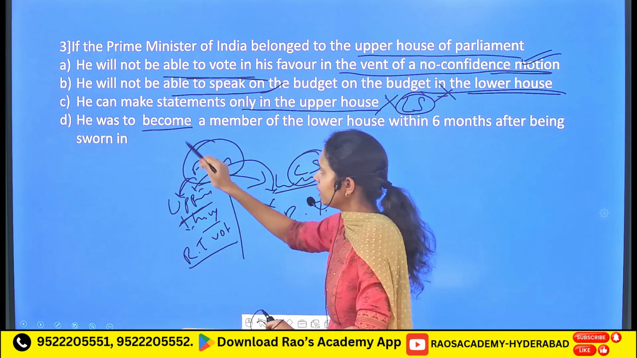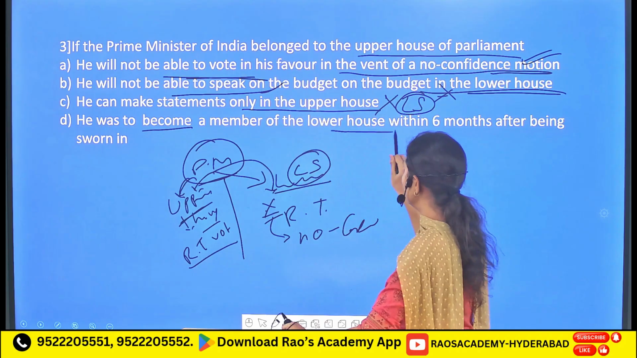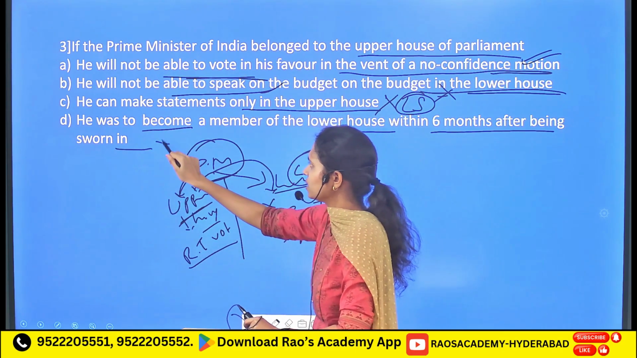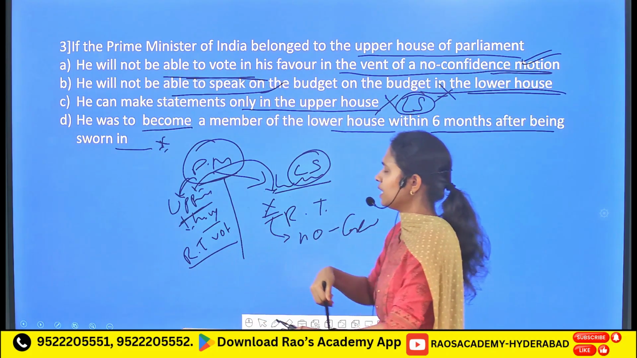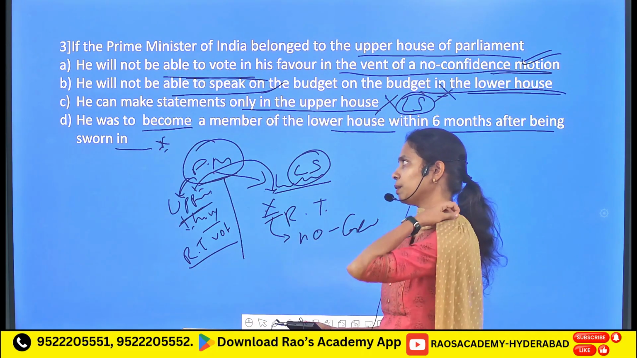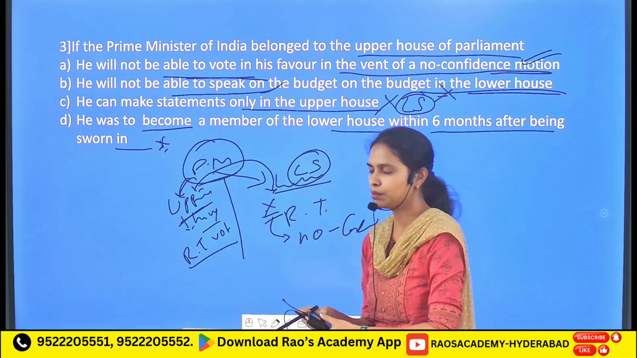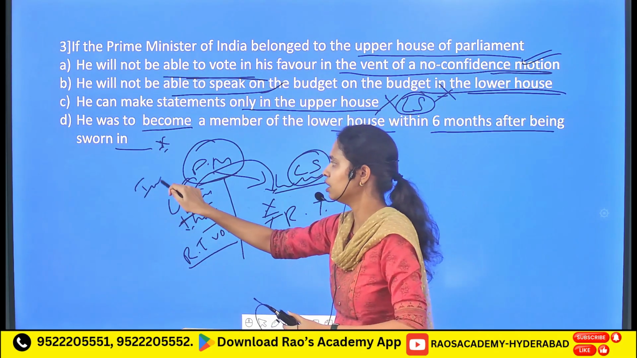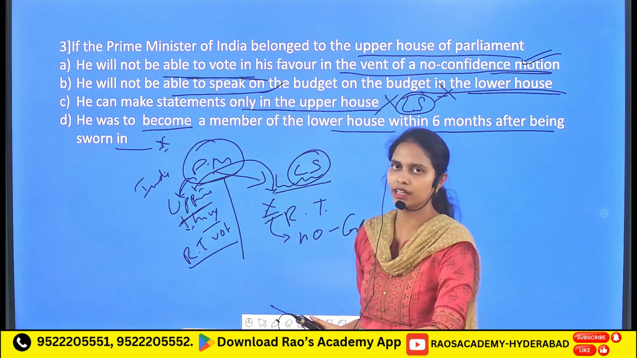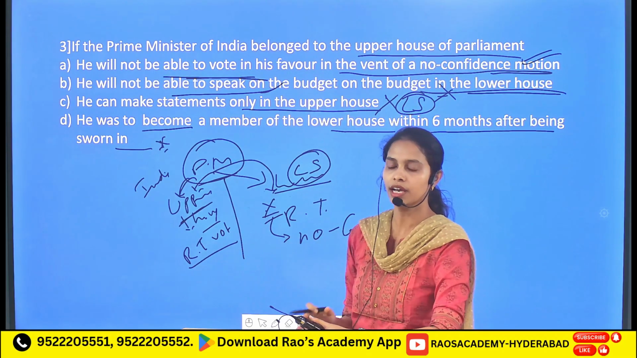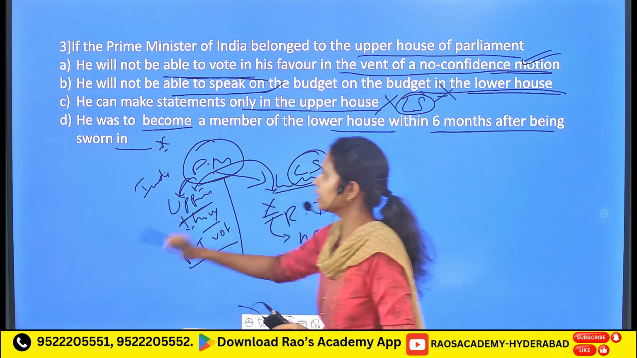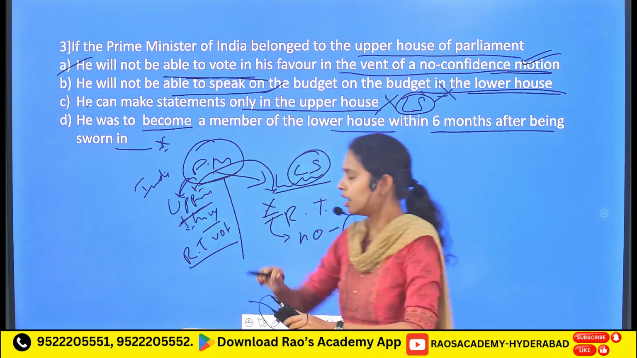Followed by, he wants to become a member of the lower house within 6 months after being sworn in. So there is no such provision that he has to become a Lok Sabha member after being sworn in. For example, Indira Gandhi, who was a member of the upper house, that is the Rajya Sabha, became the Prime Minister of India. There is no such mandatory provision that the Prime Minister has to come from the Lok Sabha only. So here the option is only A.